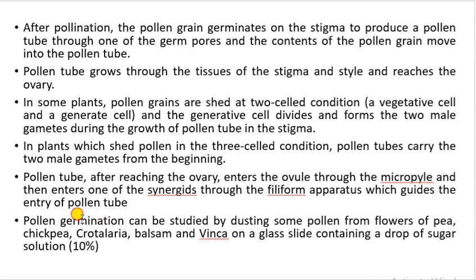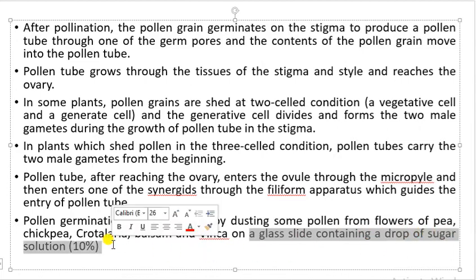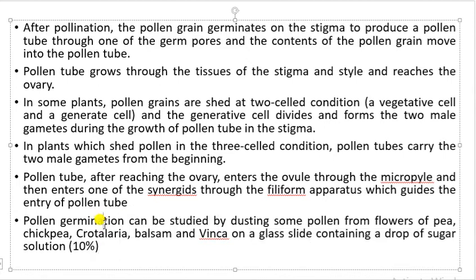Now pollen germination can be studied by dusting some pollens from flowers of the pea plant or chickpea plant, or we can say vinca. They are taken on a glass slide containing a drop of sugar solution; almost a 10% sugar solution can be used, and we can see how the pollen germination takes place.